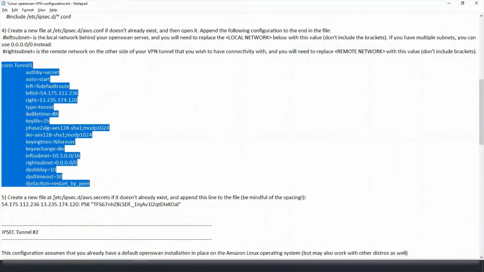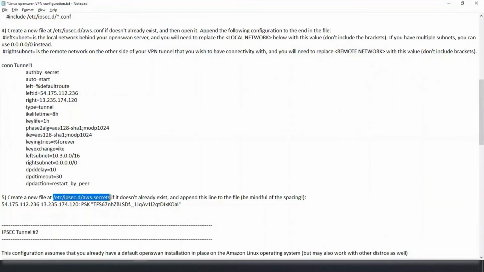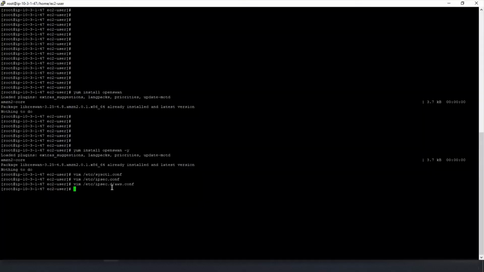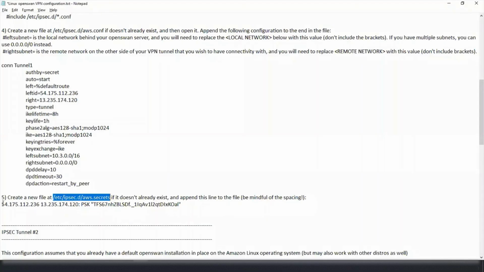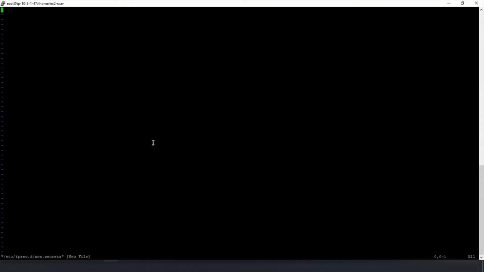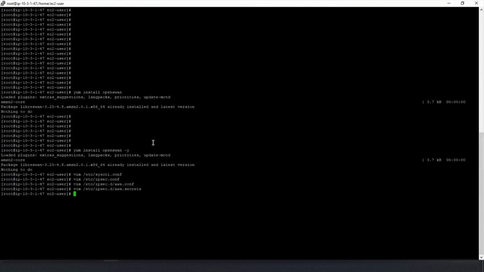So this is the last one. To copy the secrets, vim, right click and copy this. This is our OpenSwan server, this is the customer AWS gateway, and this is the pre-shared secret key that is generated. So let's paste this as well. Escape :WQ. Okay, so our server is ready.